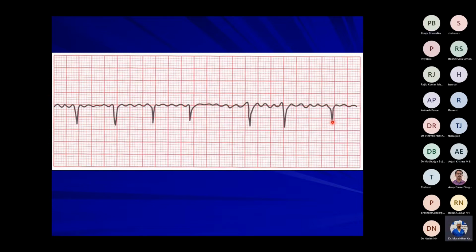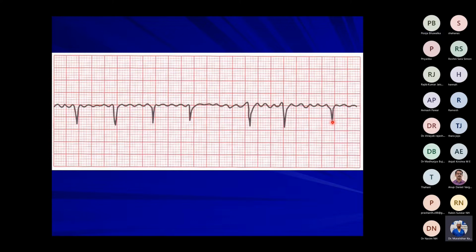But perioperatively, the commonest causes are hypokalemia and use of catecholamines, cardiac surgery where the right atrium or left atrium has been handled, and acid base imbalance, blood gas abnormalities and electrolyte abnormalities.